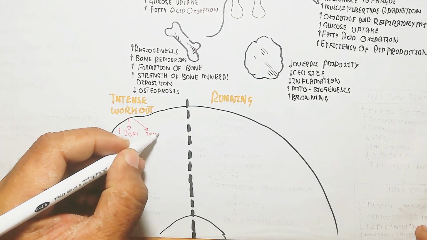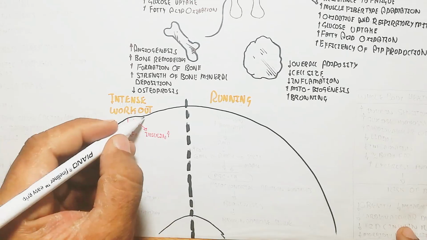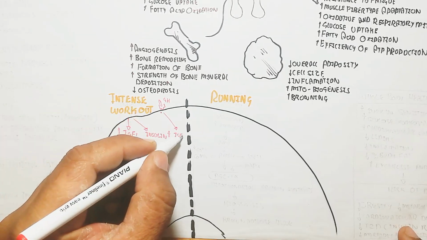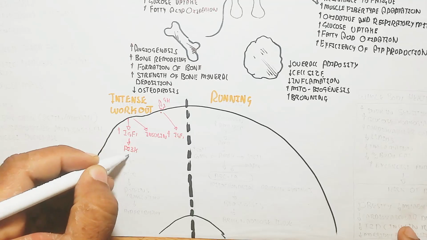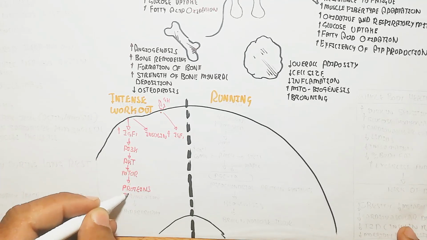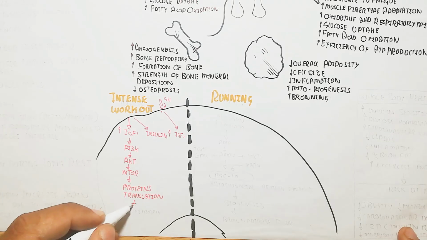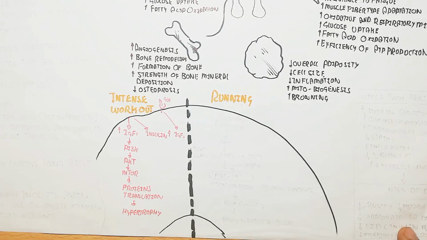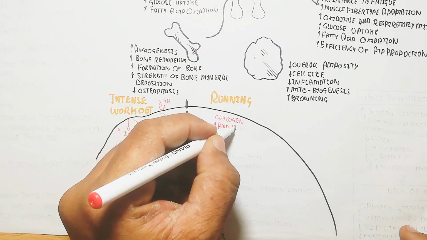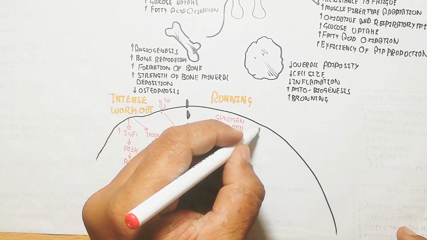An intense workout will lead to an increase in IGF-1 and an increase in insulin sensitivity, and IGF-1 will lead to the PI3K, AKT, mTOR cascade of phosphorylation, which will lead to protein translation, like actin, myosin and troponin. In this way hypertrophy will occur during an intense workout.